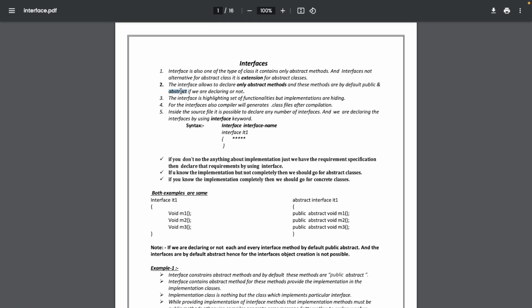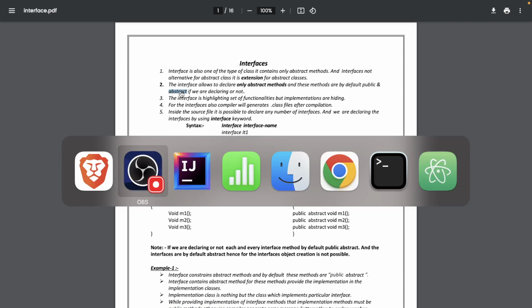One most important thing that I think we haven't covered in the last session: if I declare a public abstract class A, and there is a method void m1, let me write it down.